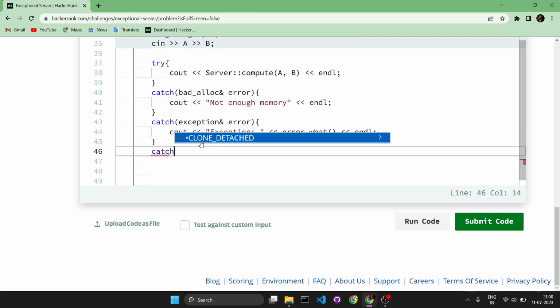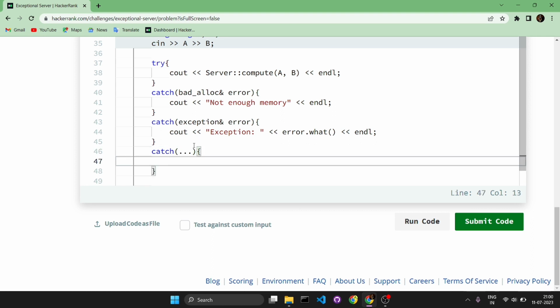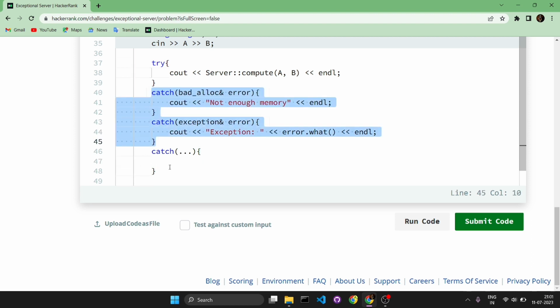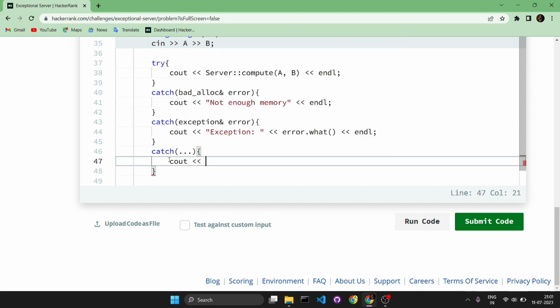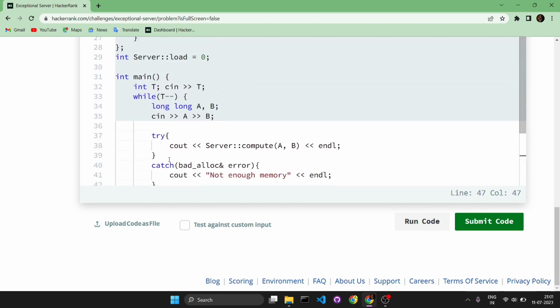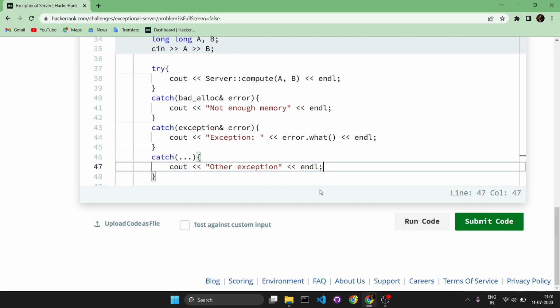Next, if any other kind of error happened other than this, we will catch it using three dots. These three dots will catch all other exceptions apart from this. If any exception remains apart from these two, it will be caught here and printed as other exception. So this will make the exception handling. We will run it.